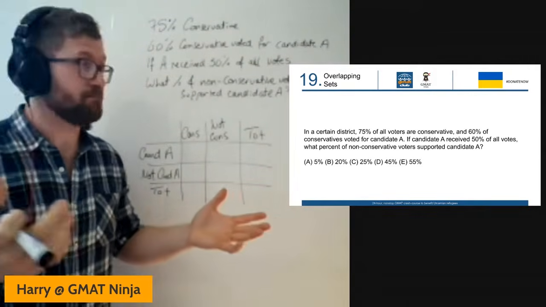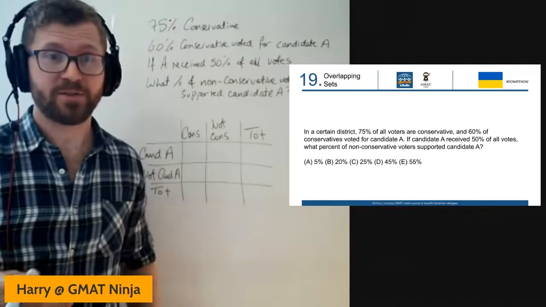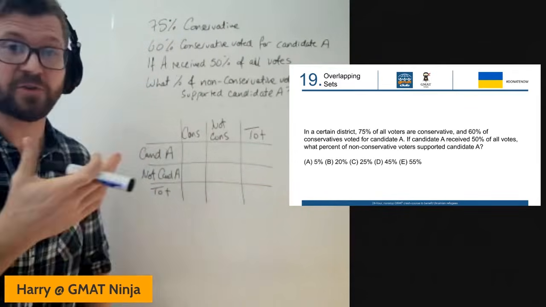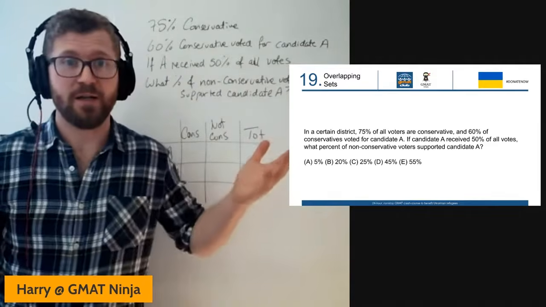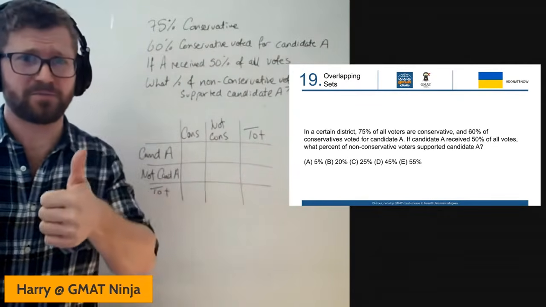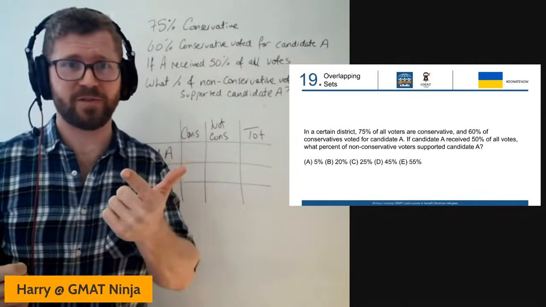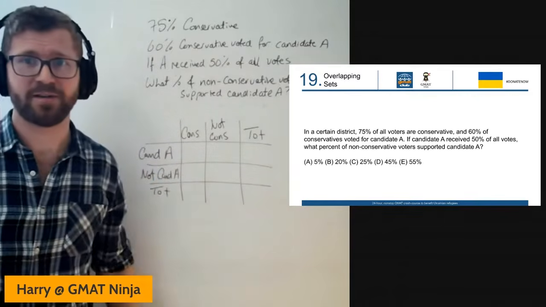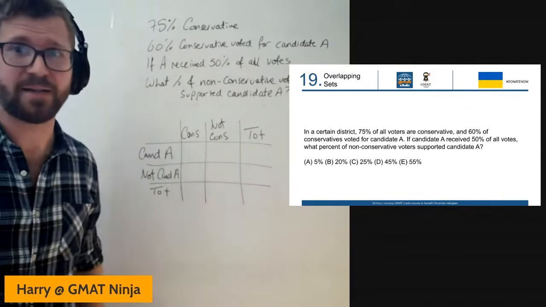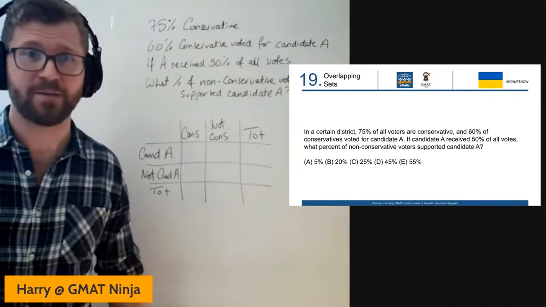All right, so again, another 2x2 overlapping sets problem. So first job is let's define what the 2 sets are. Now in this one, hopefully fairly obvious, we've either got conservative or we're voting for candidate A. So I've got my table set up and ready to go here so that we can get through as many of these questions as possible in the time remaining.